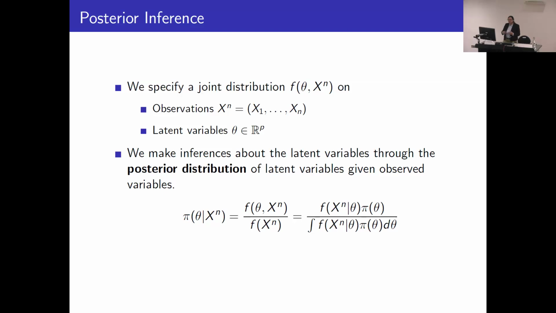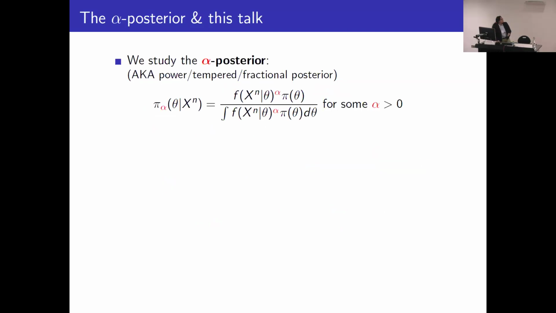So we're all familiar with the usual framework of posterior inference, where we have a set of observations and latent variables, and we try to make inferences using the conditional distribution of the latent variables given the observed data. And in this talk, we're going to be studying a variant of this procedure that's called the alpha posterior, or the power tempered posterior, many names for this object.